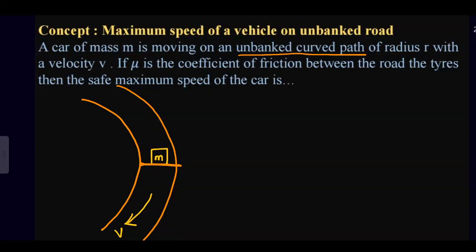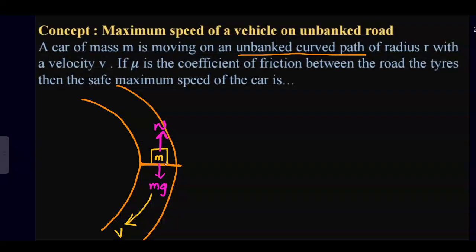Tell me the forces acting on the vehicle. First, the weight of this body, which is mg. Then we have the normal reaction between the road and the vehicle, which is N. Since the vehicle is trying to move in a circular path, the body will try to fall outside.